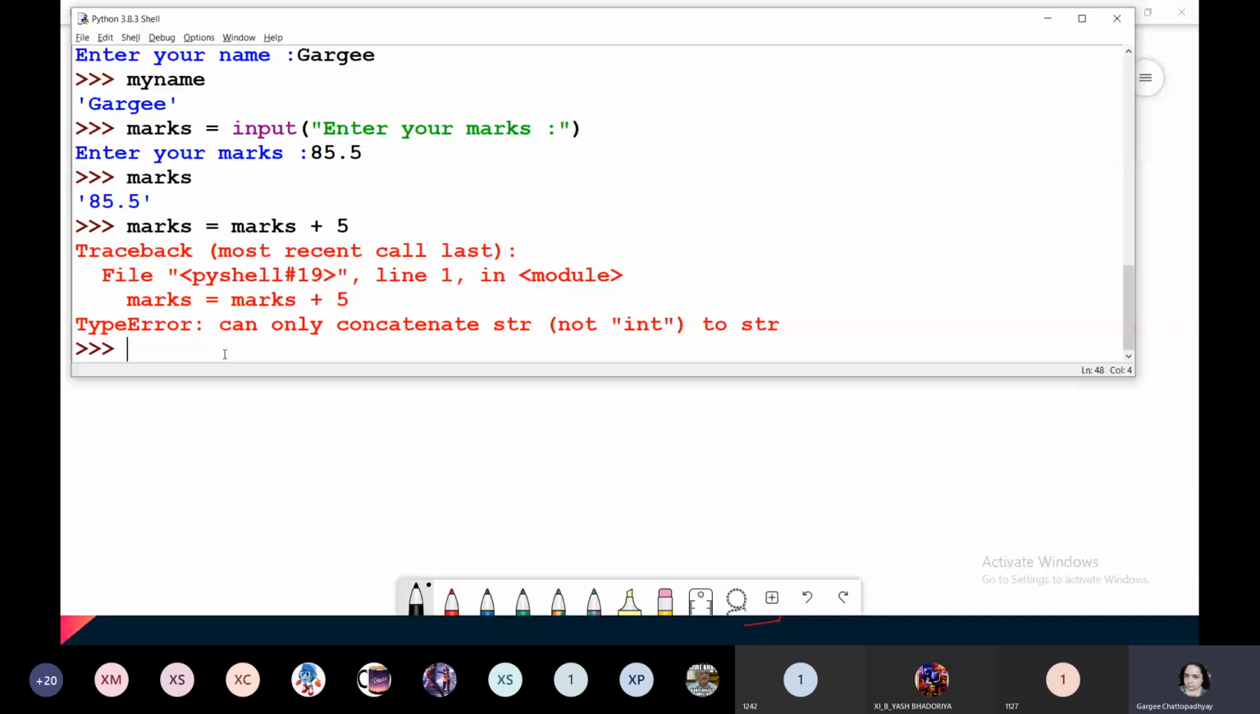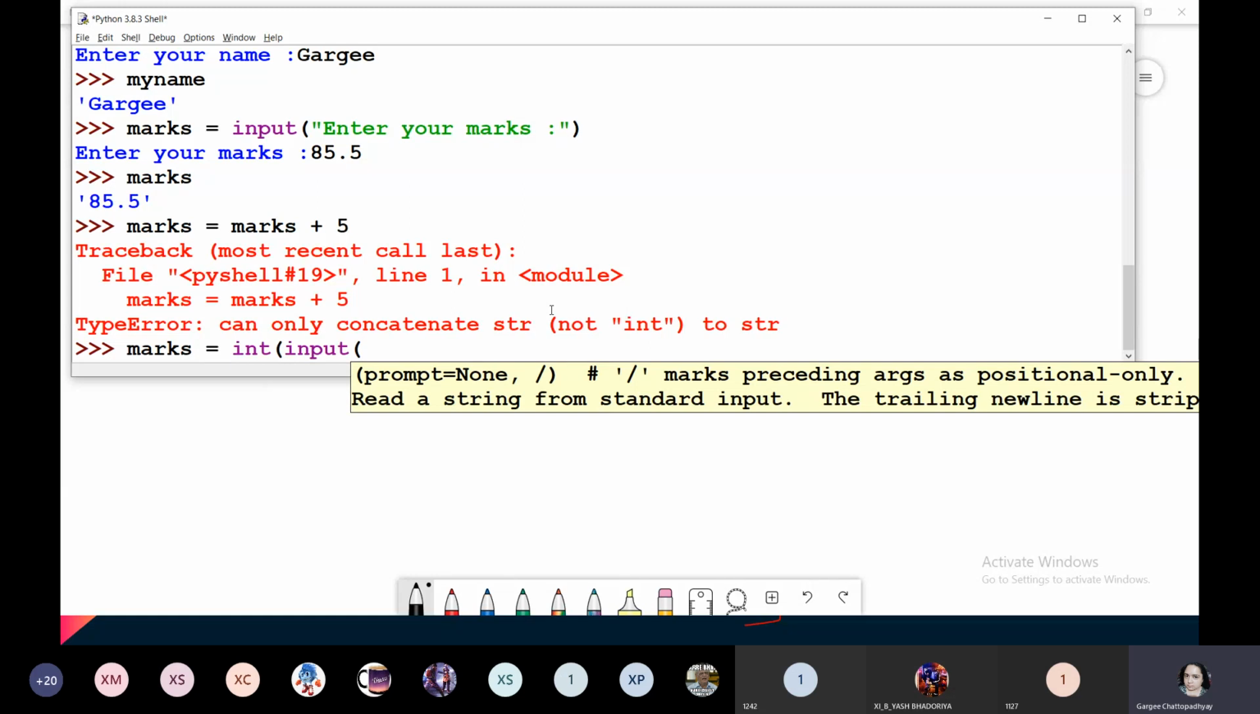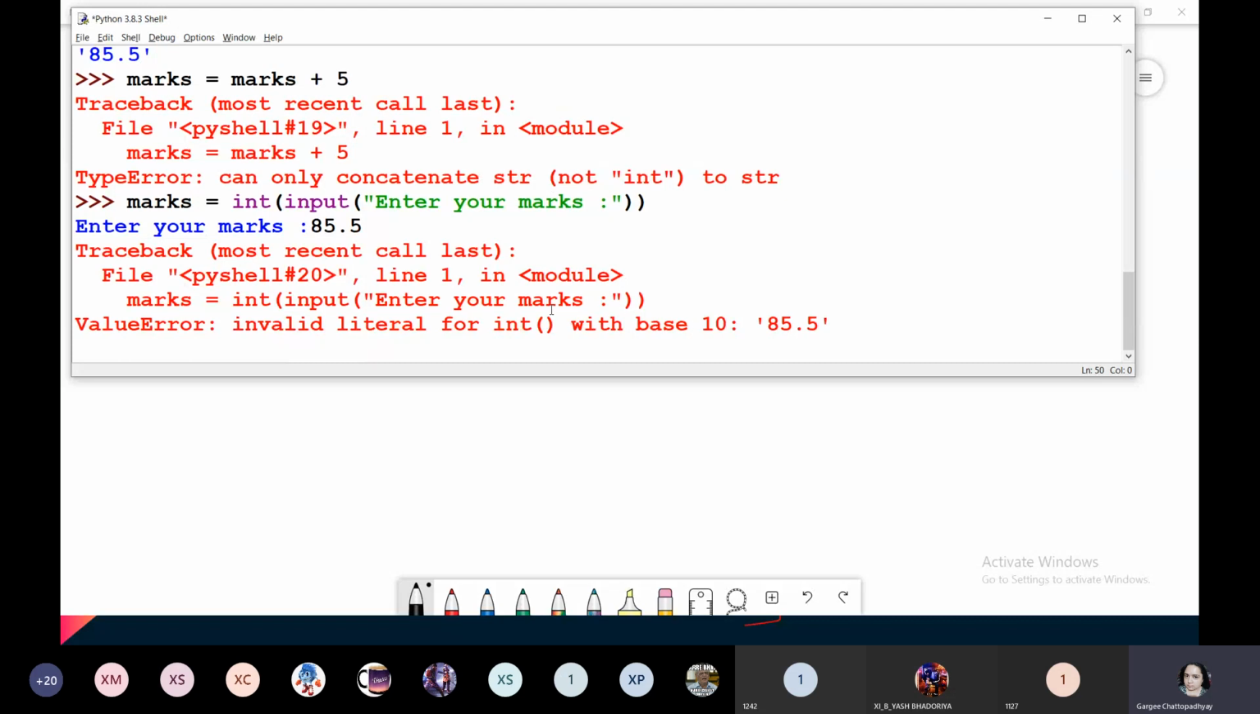Understood? So that is why, what was needed before you entered marks? Marks equals, a conversion was needed to integer. So you had to use first int, then input, enter your marks. Brackets. And here if you give 85.5, okay, it is giving me something. Yes. Can anyone read the error message and tell me what is the error over here? What went wrong in this statement?